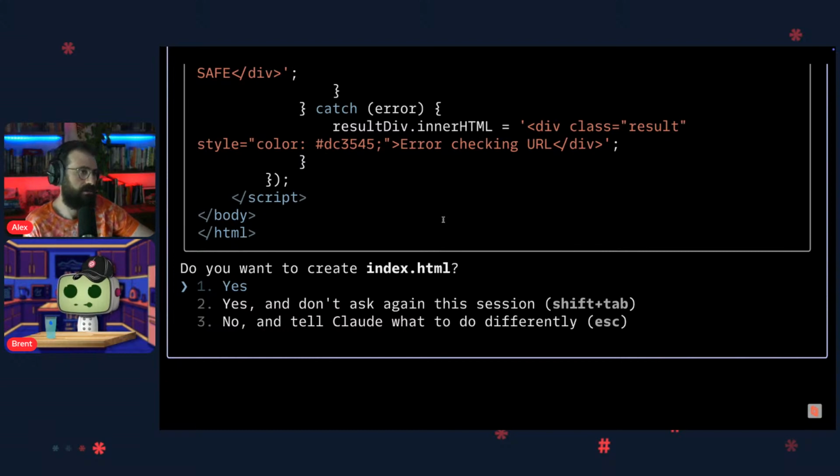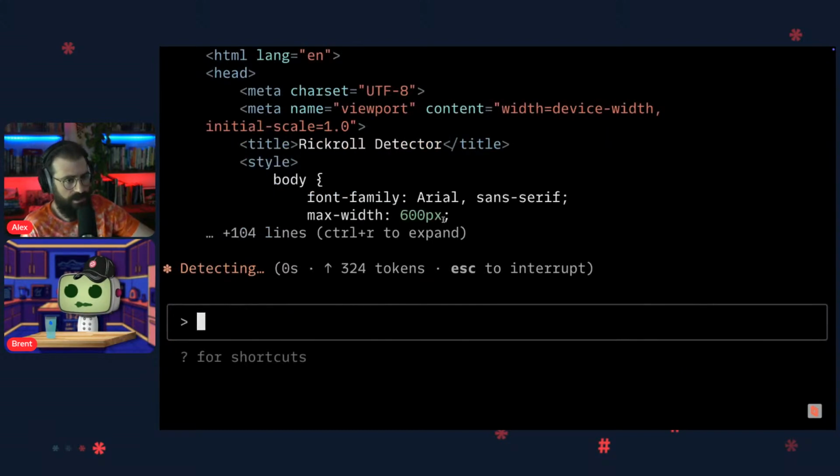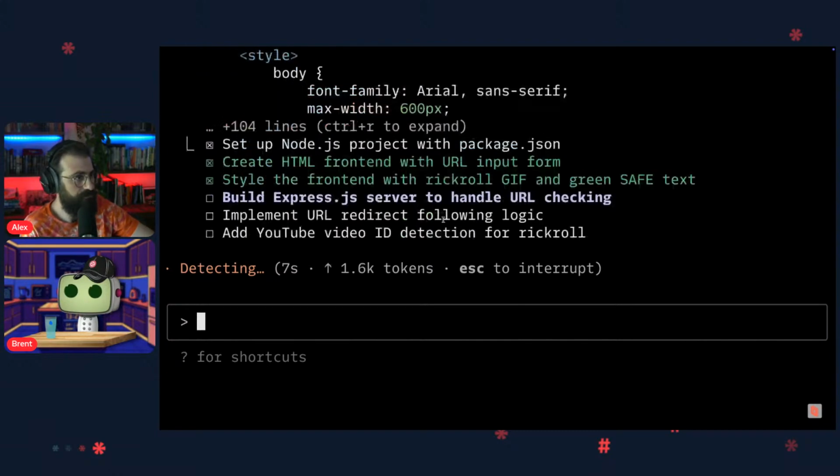Got it. Okay. So now it's asking if it wants to create index.html. If you said yes and don't ask again, it'll just create files the rest of the time. So I'm just going to continue to hit 1. Normally when I do this, I hit 2 and I let it go. I mean, that's the vibiest. Yep, I like how it's creating a checklist. Yeah, and it checks them off.